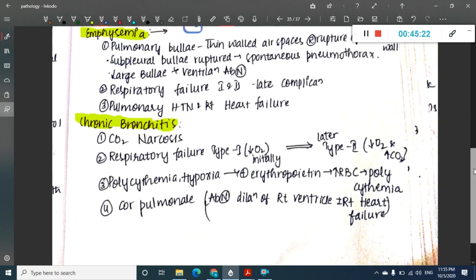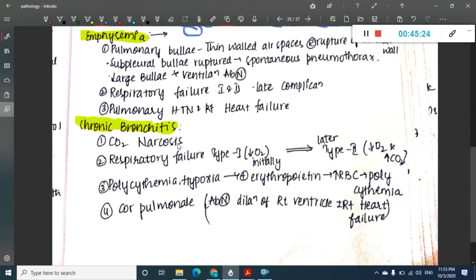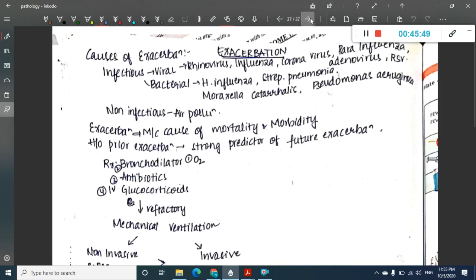Then chronic bronchitis. In chronic bronchitis, there will be carbon dioxide narcosis. Initially, there will be type 1 respiratory failure. Later, it converts to type 2 respiratory failure. Obviously, here in chronic bronchitis, there is decreased oxygen. Because of that, this will activate erythropoietin. This increased erythropoietin increases RBCs, causing polycythemia. It also causes cor pulmonale. I have already told you about the features, how it results in cor pulmonale.